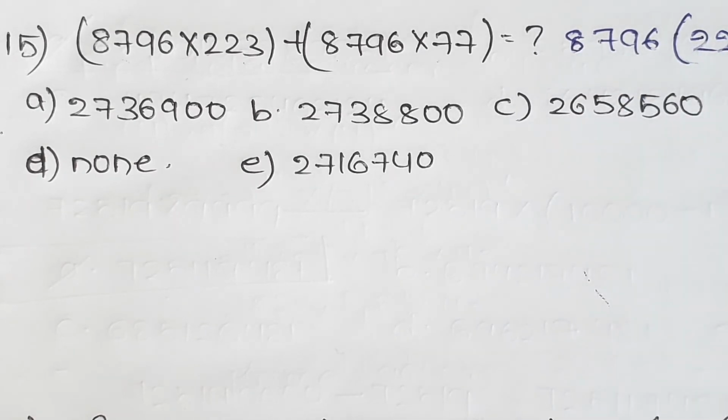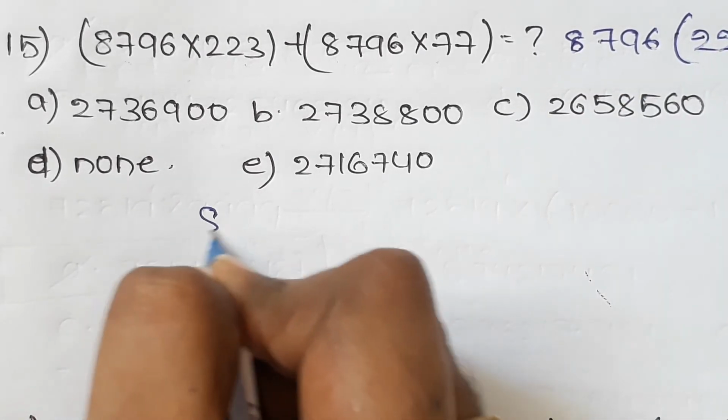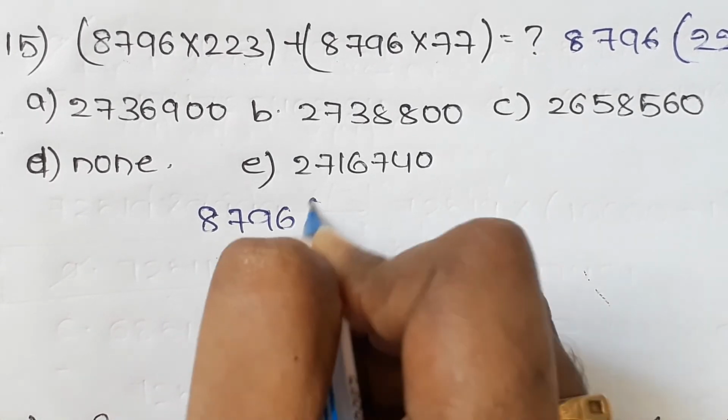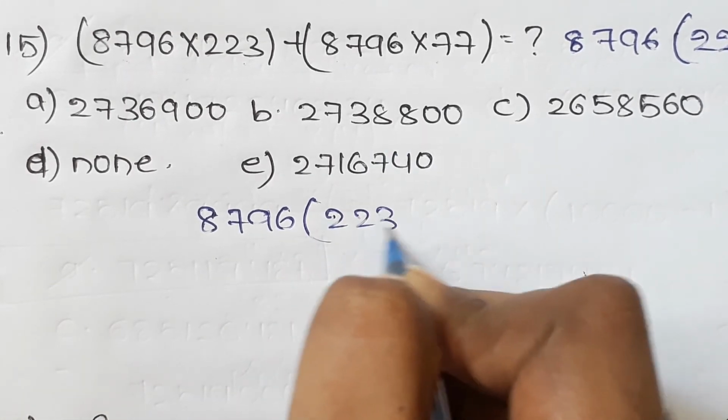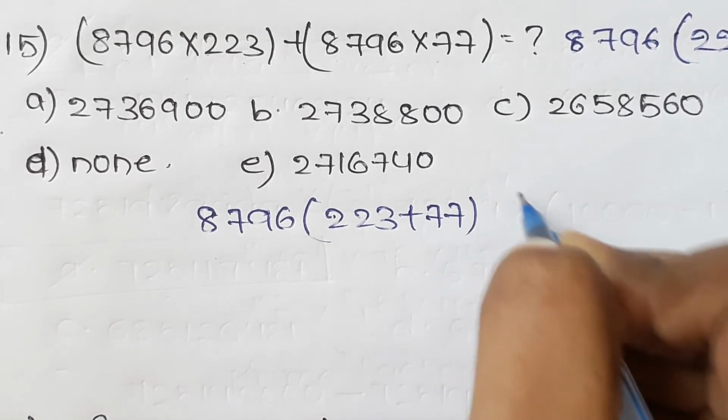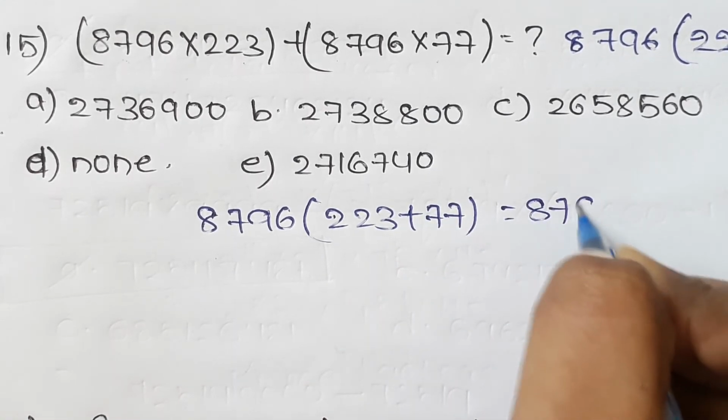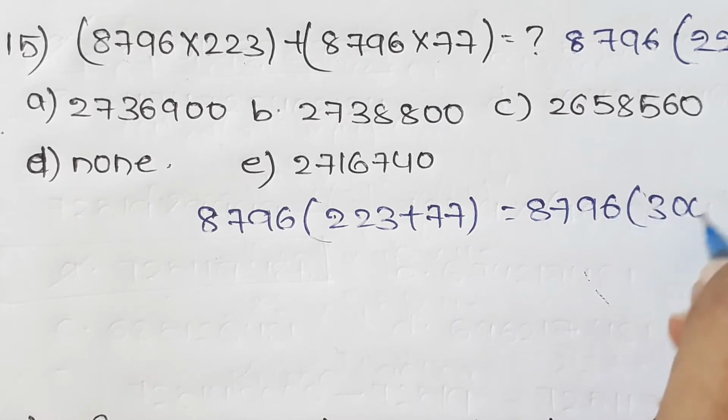And now we should multiply this 8796 into 223 plus 77 is nothing but 8796 into 300.